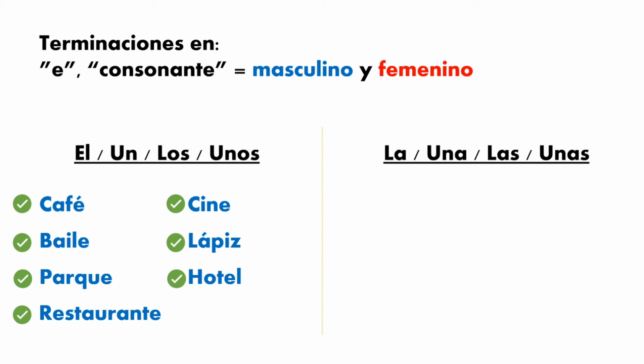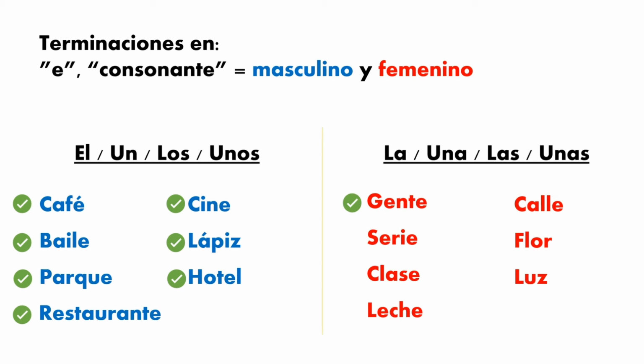For this case, there is no rule. I mean, you will have to memorize when a word ends with an E or a consonant if it's a masculine or a feminine word. But now you have all of these examples and you know that all these words are masculine. Now I'm going to show you some words that end in a consonant and the letter E and are feminine.